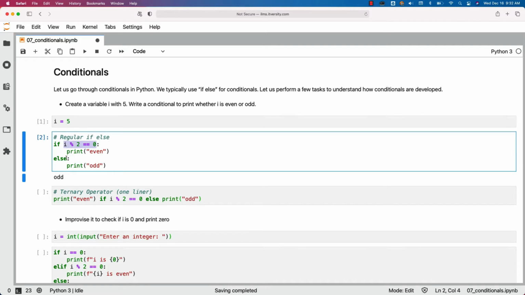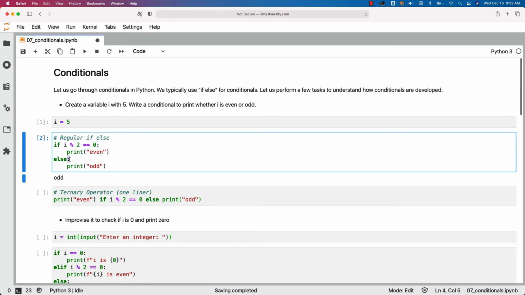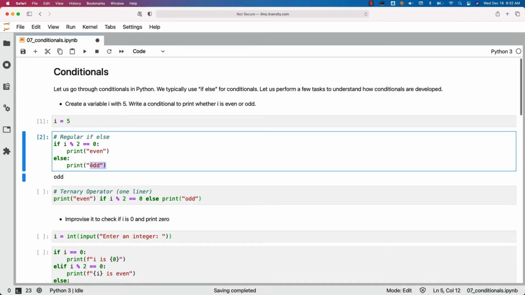Then you can specify else. Else also has to end with a colon like this. Then you can actually specify the logic whatever should be executed if the condition is false. In this case, we are just printing whether even or odd. If you want, we can actually develop a complete code depending upon the business requirements.